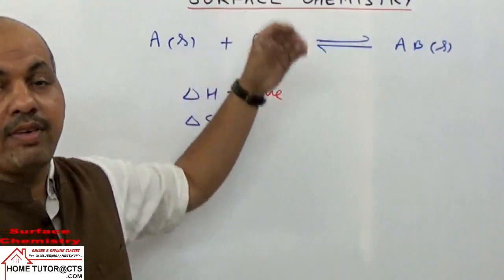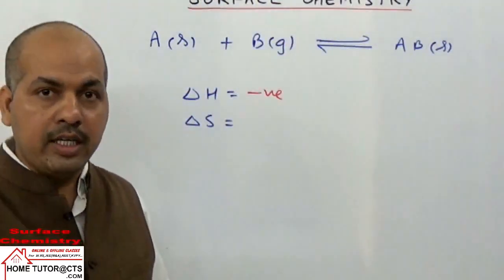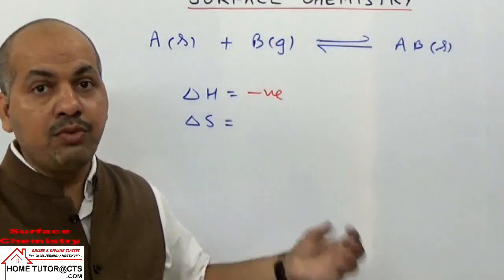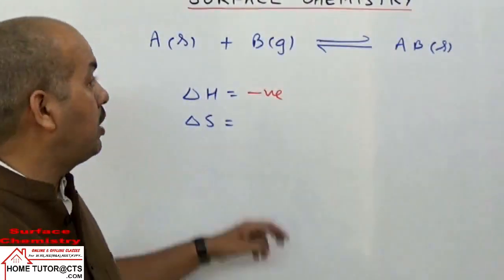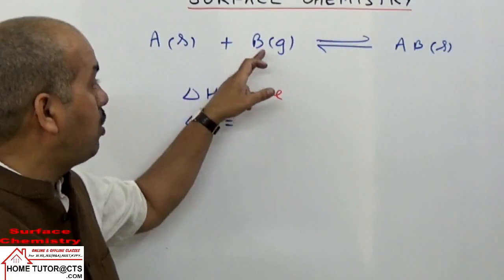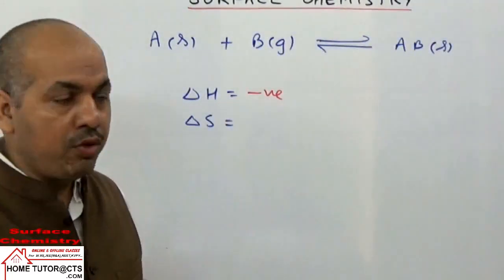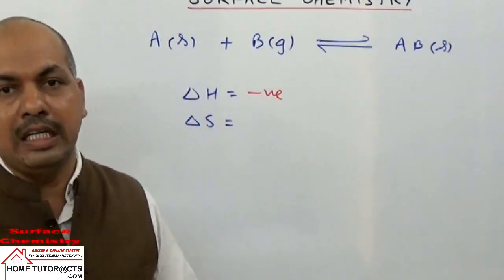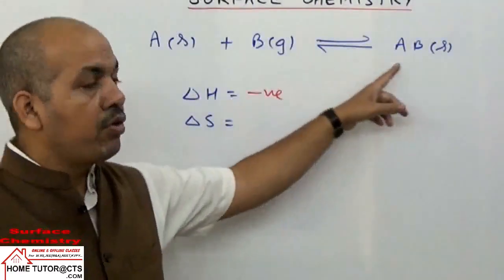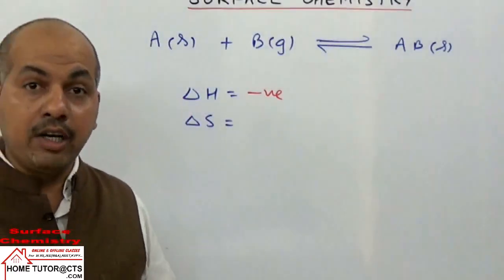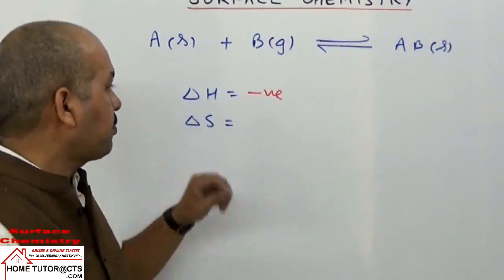One, the gas form has higher energy, and when it condenses, energy decreases. Second, because of the attractive forces between the adsorbent and adsorbate, energy is also released. So for adsorption, delta H will have a negative sign.